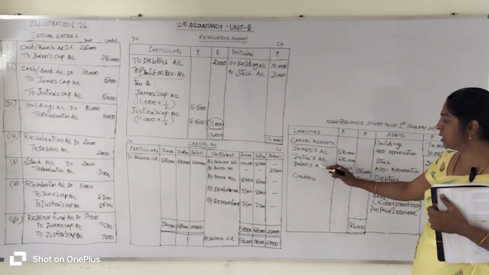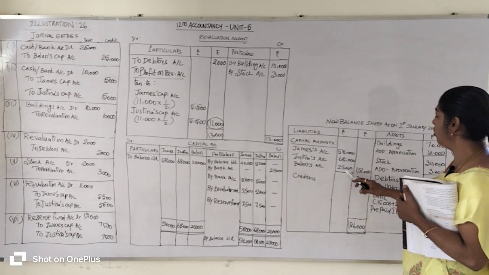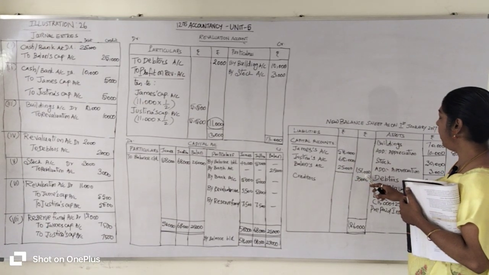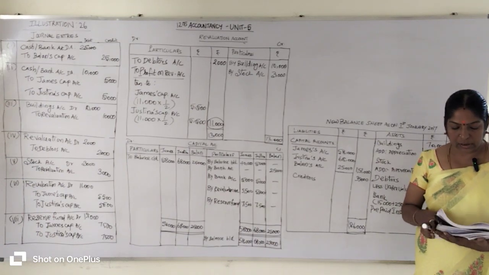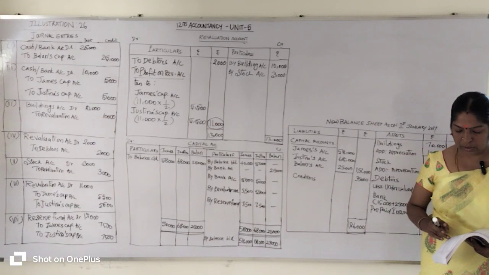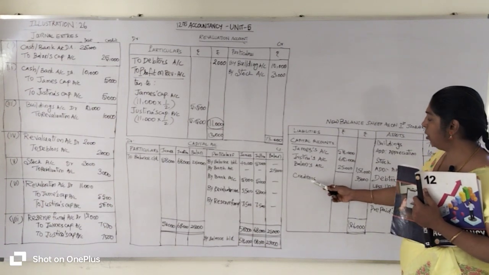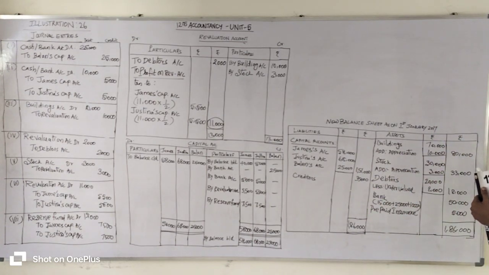James, Justina and Bolland. 58,000, 68,000, 25,000 respectively. The total amount of the capital is 1,51,000. And creditors is given in the question. Creditors 35,000. We are going to enter it on the liability side. 35,000 we entered.